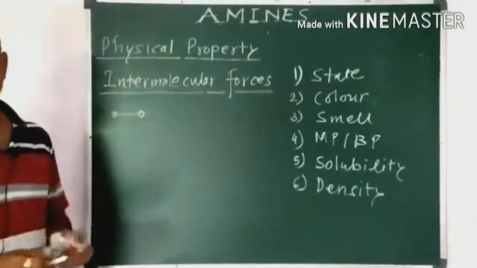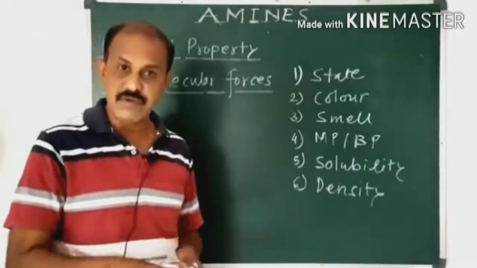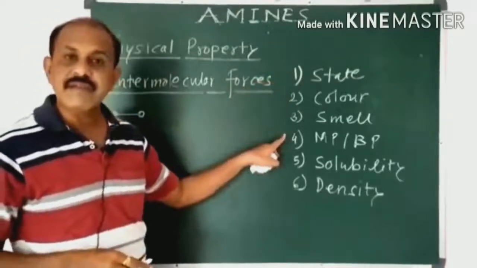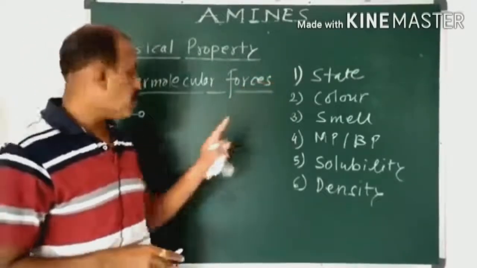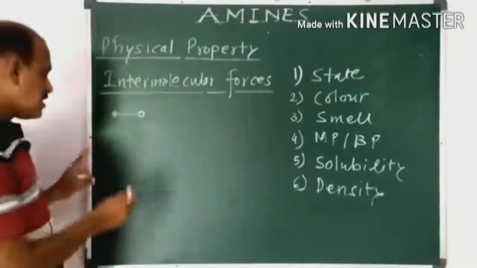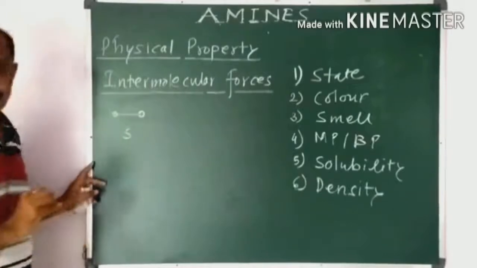Now one thing is most important. This force of attraction plays a very important role to predict the state and the melting and boiling point of the matter. If the force of attraction between the two atoms is strong, then that matter or substance exists in the form of solid.